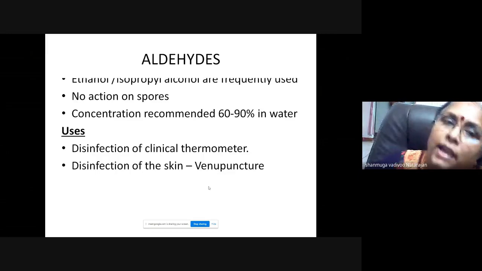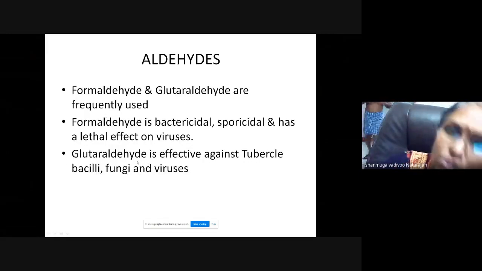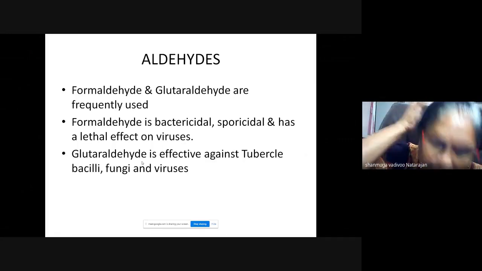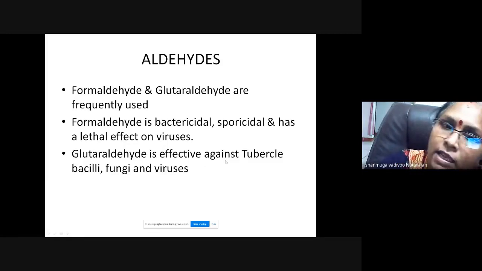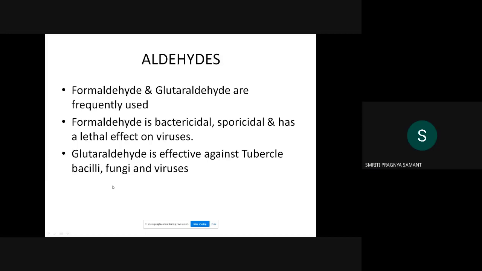Then aldehydes. As you have seen, formaldehyde and glutaraldehyde are frequently used. Formaldehyde is bactericidal, sporicidal and virucidal. Glutaraldehyde kills tubercle bacilli, fungi and viruses, and both are high-level disinfectants.